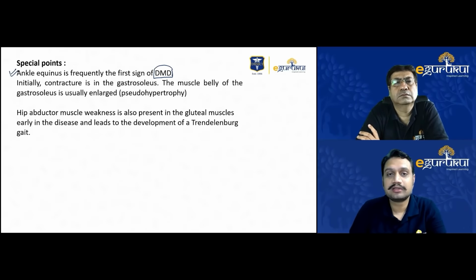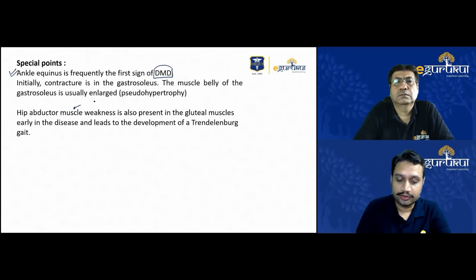The abductors, which are the main abductors? The gluteus medius and the gluteus minimus muscle, right? And if everybody remembers what we learned in our regular classroom teaching, how do we test the abductor mechanism of any child? Do you recall that? That is by the Trendelenburg sign. Remember this Trendelenburg sign.